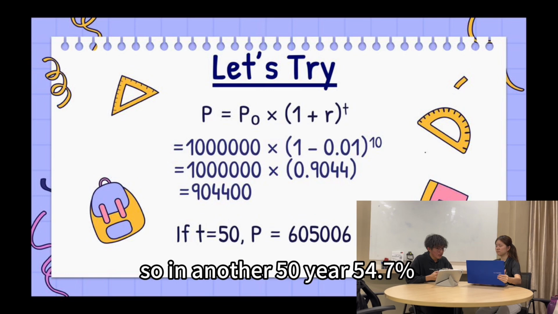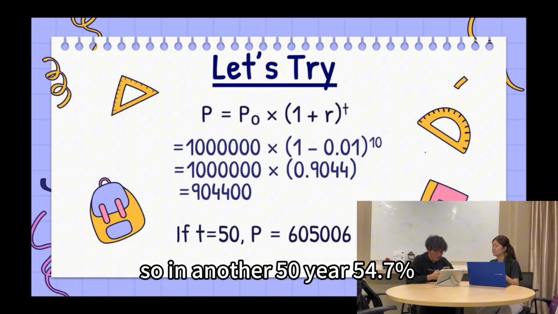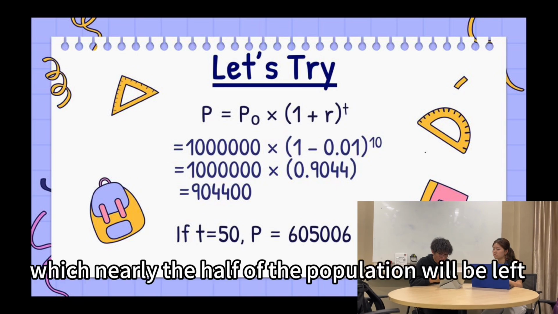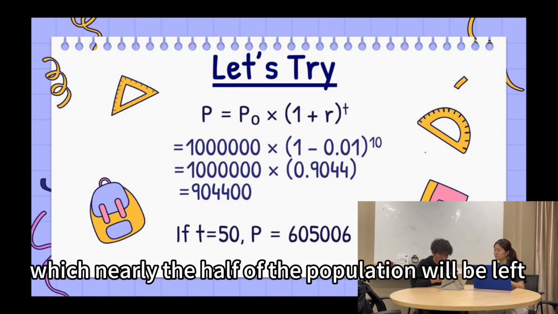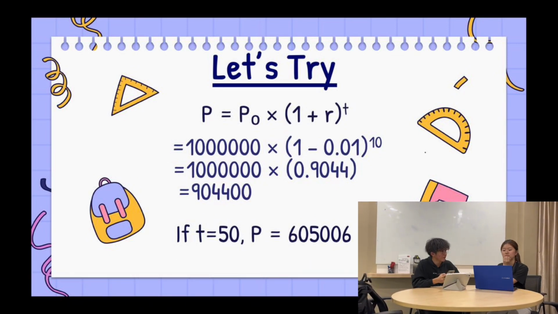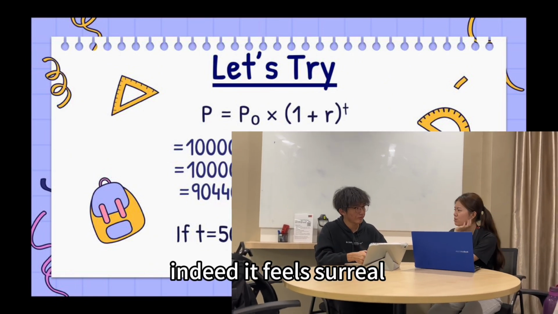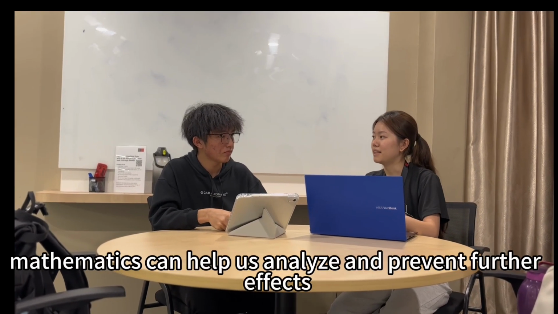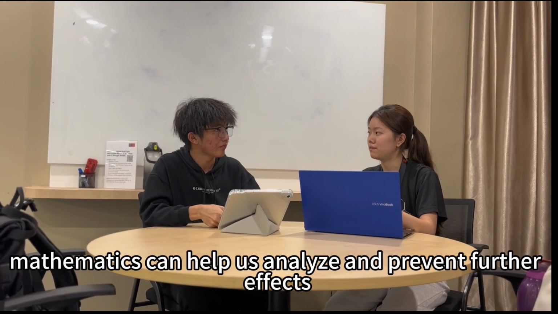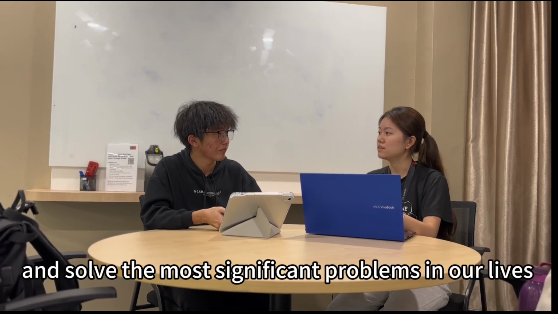So, in another 50 years, 54.7%, which is nearly half of the population, will be left. Indeed, it feels so surreal. Thankfully, mathematics can help us analyze and prevent further effects and solve the most significant problems in our lives.